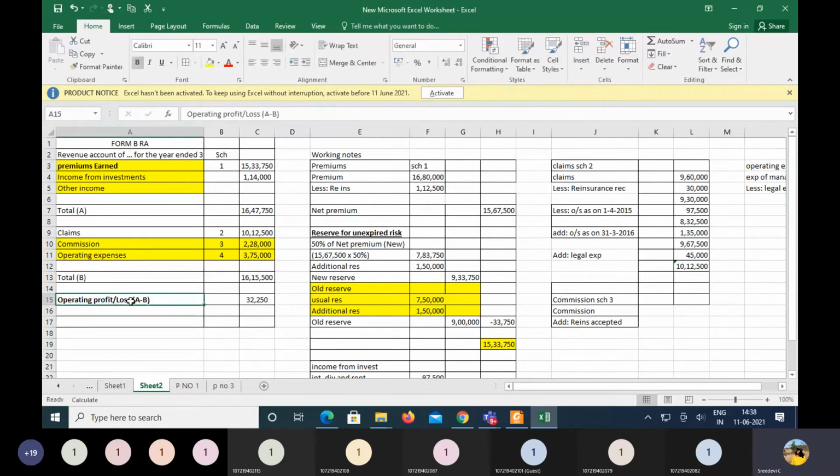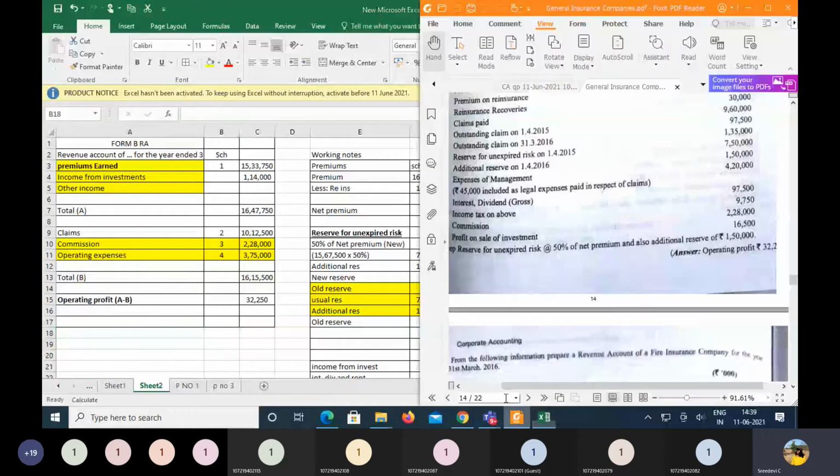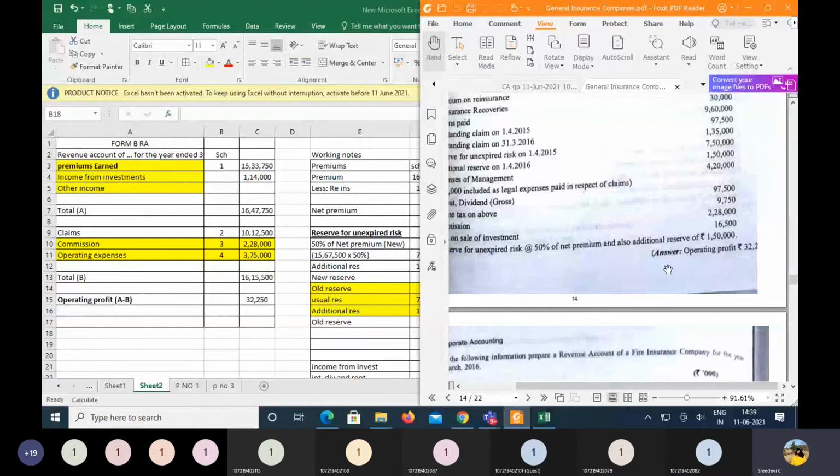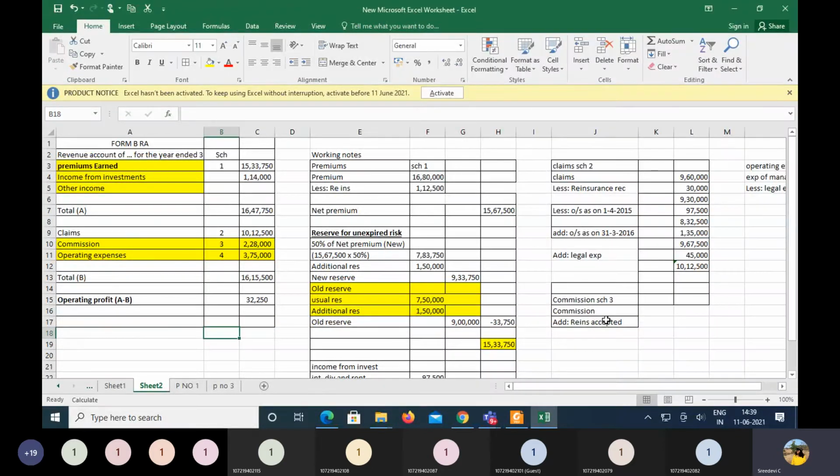The income is more than the expenses, right? So it is a profit, and here the profit is 32,250. You can also see it in the bill, but it was not taken properly. So it is 32,250.